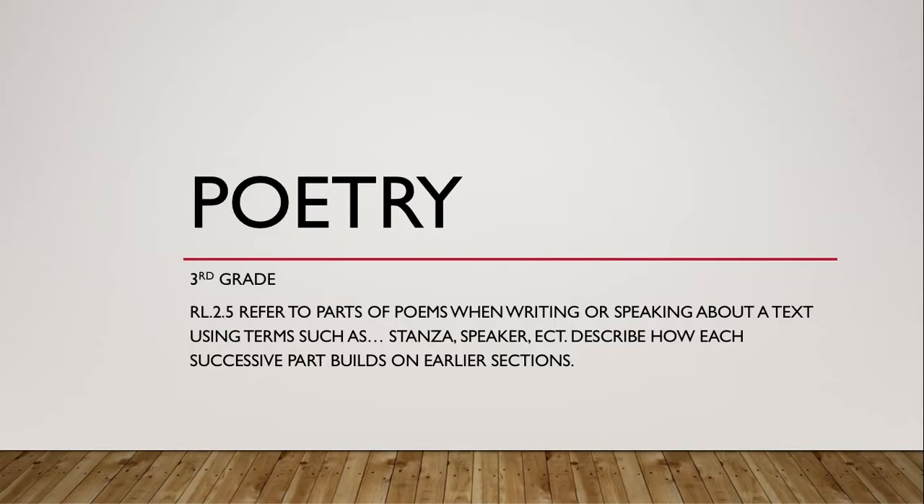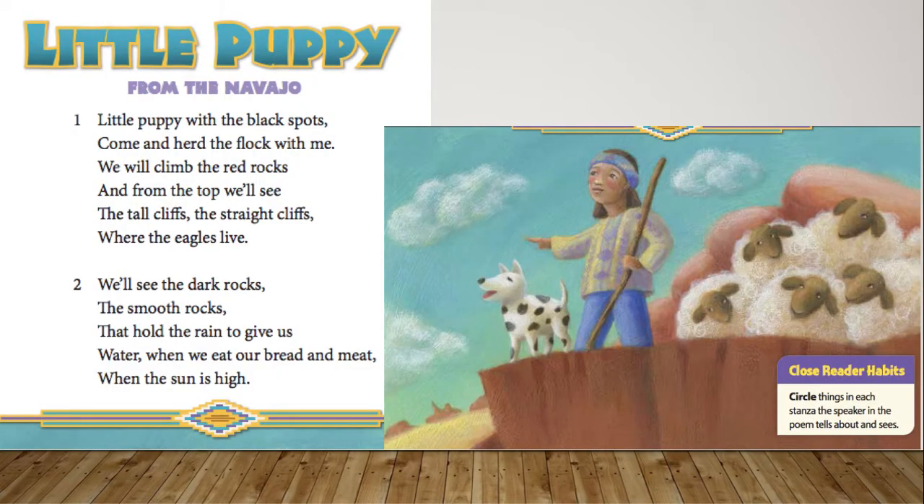Hello, friends and readers. We are working with poetry, and what we are doing with poetry is we are referring to parts of our poems. We're thinking about the speaker, we're thinking about the stanzas, the verses, the lines, and how each stanza builds on the next part of the poem in the next stanzas. So we have our poem, Little Puppy from the Navajo.